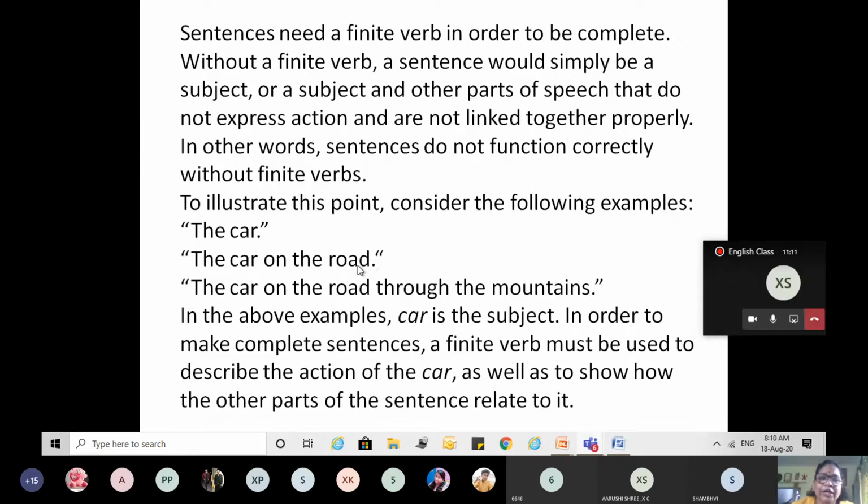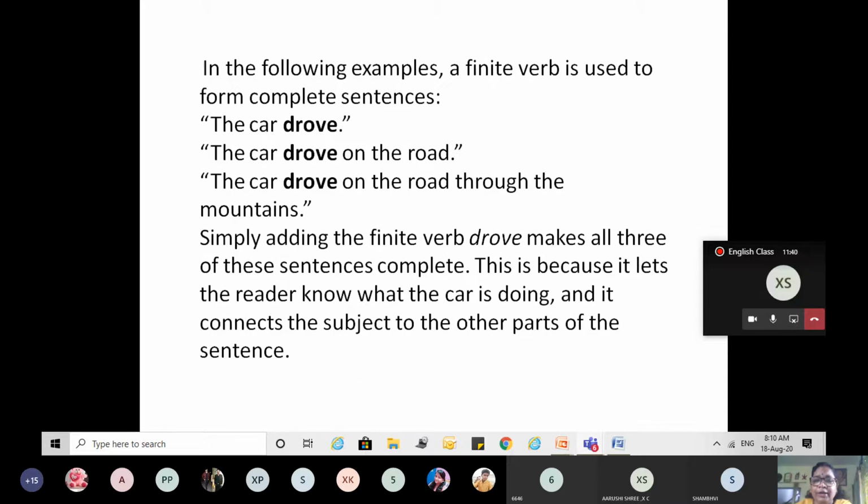So you need a verb to complete this sentence, because without a verb there can't be any sentence. You try making sentences without a verb, it is impossible, right? You have to use a verb. That verb can be a main verb or an auxiliary verb, but a verb has to be there. The car drove on the road.